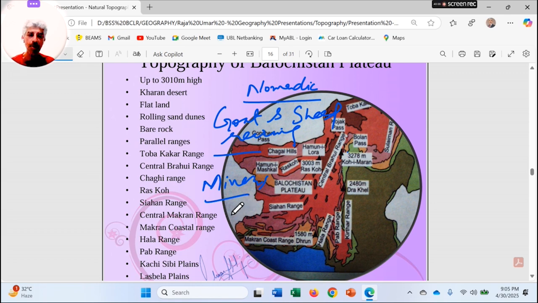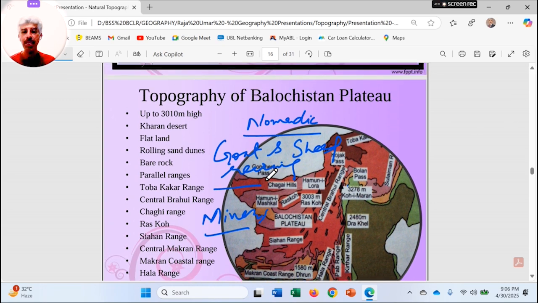However, we can hope that the potential of Balochistan is such that if we focus on all these areas like mineral resources, the fishing industry, Gwadar port, infrastructure like CPEC, or the fruit and dry fruit industry of northern Balochistan, we can gain really effective benefits, and we can be sure that the whole of Balochistan can feed the whole of Pakistan. So this was all about the Balochistan Plateau and Pothwar Plateau for today's lesson.